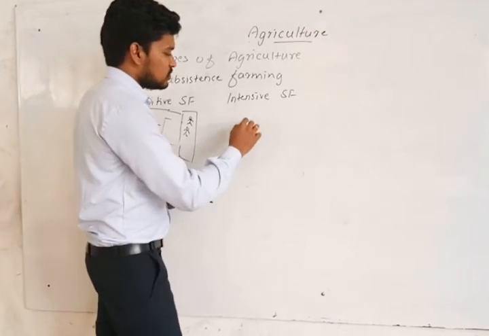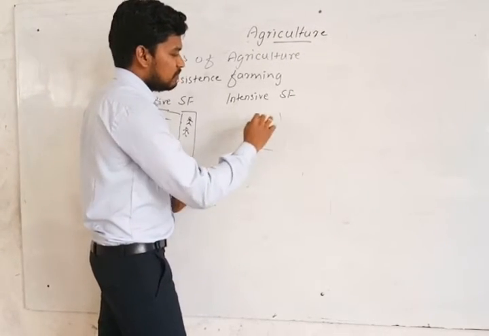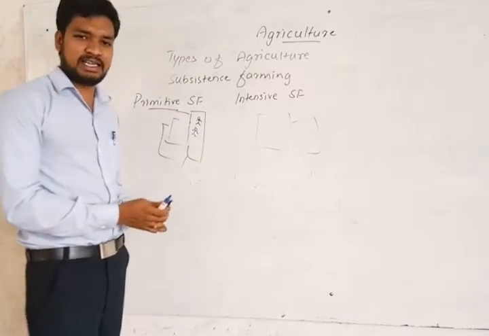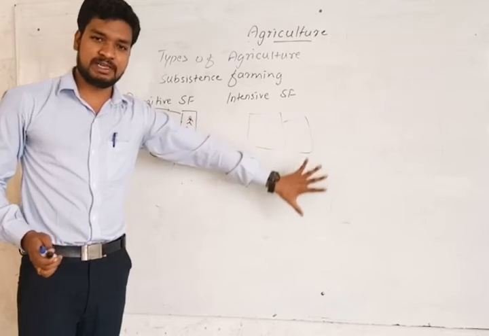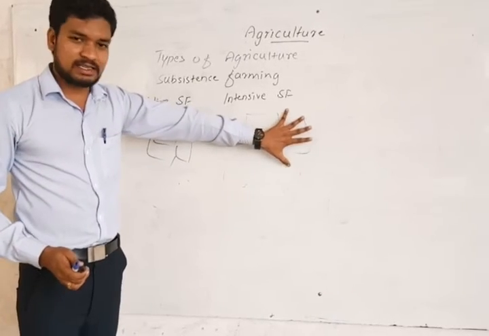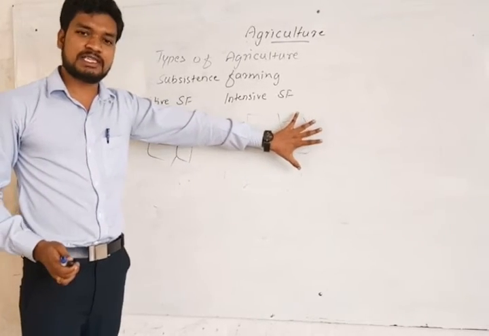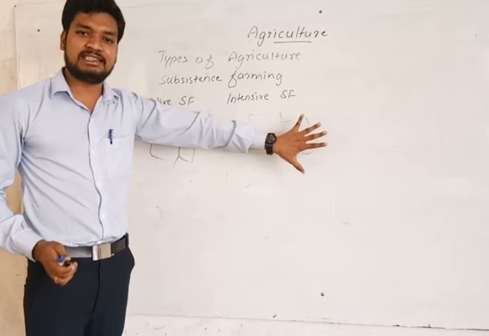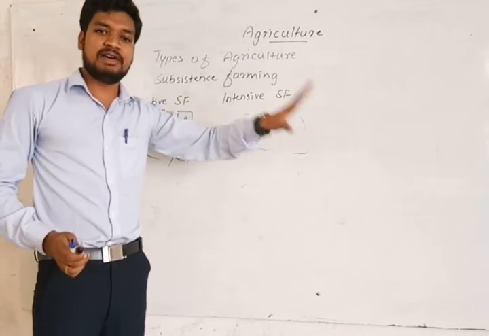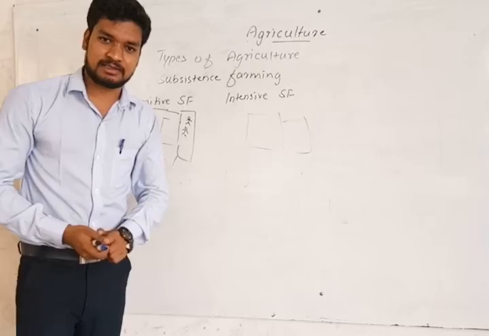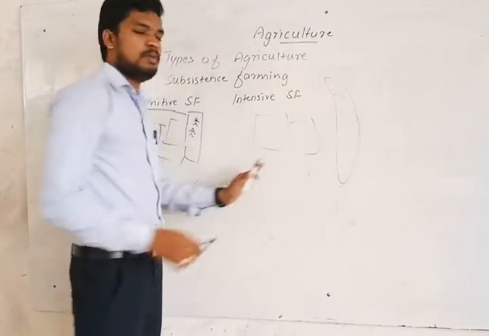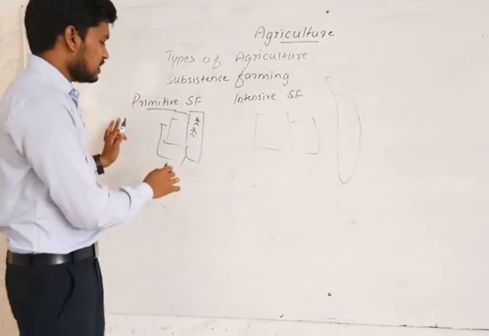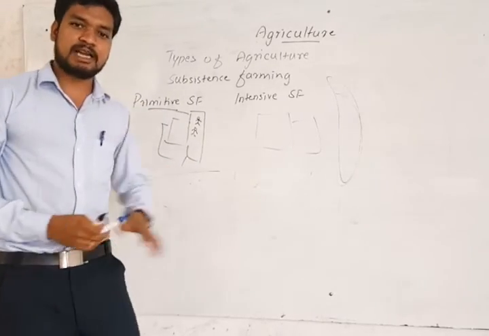But in intensive subsistence farming, the size of the plot is somewhat bigger. This activity takes place where there is more population, in the cities and villages, whereas the primitive type is practiced in forest and remote areas.